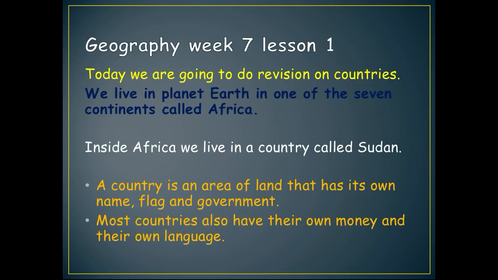What are countries? We live on planet Earth, as we mentioned before, in one of the 7 continents called Africa. So we live in the continent of Africa. Inside this Africa, we live in a country called Sudan. What is a country? So for now, guys, I want you to open page 8 in the textbook. Okay? Pause the video, open the textbook, page 8.